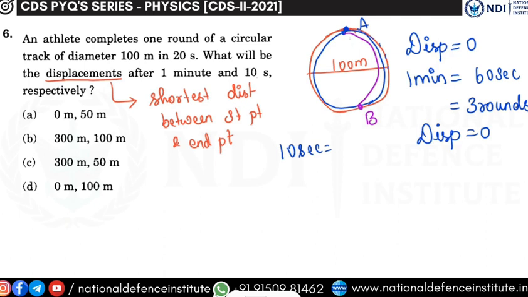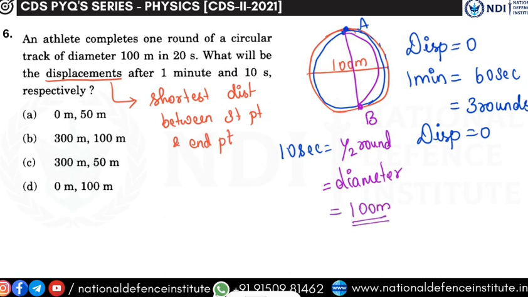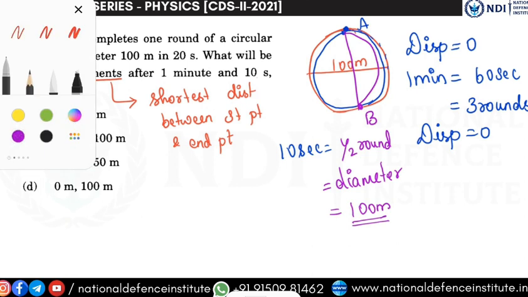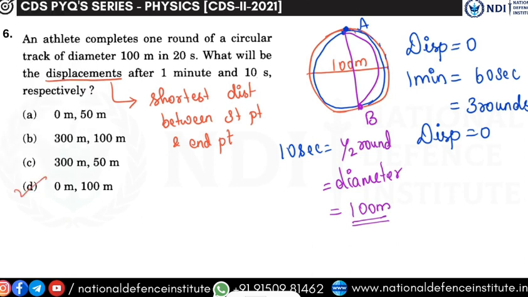So now what is the distance? It is the distance between A and B. He is completing half a round. And what is this half a distance? That is equal to the diameter of the circle, and that diameter is nothing but 100 meters. So what is our correct option over here? 0 and 100 meters. Got it?